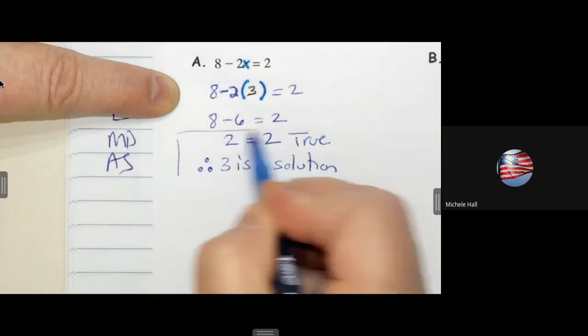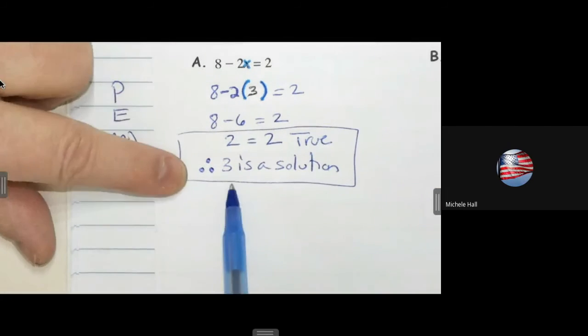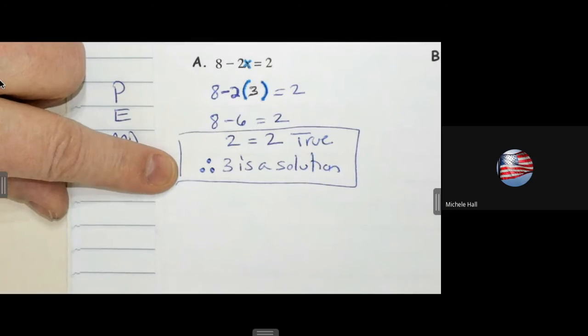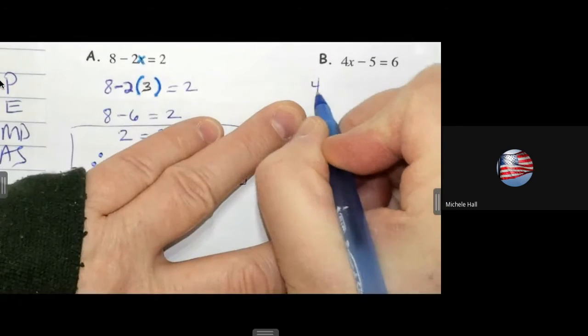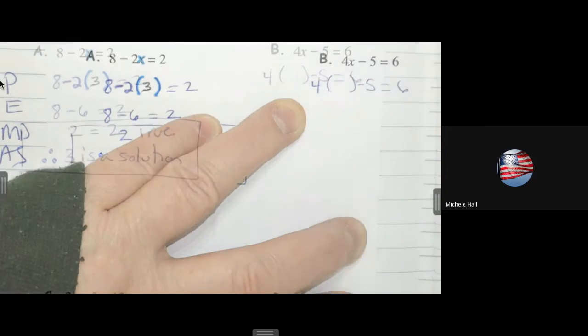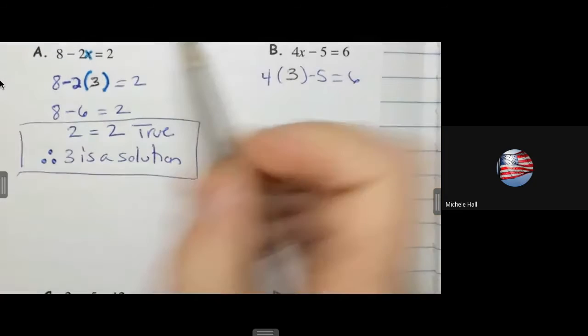This is what I need to see. I need to see your evidence. I need to see what you simplified down to, and then I need your final statement. 3 is a solution. That's how you check. So we have 4 times my x minus 5 equals 6. I'm substituting in x is 3 again because it says to use 3 for all of them.